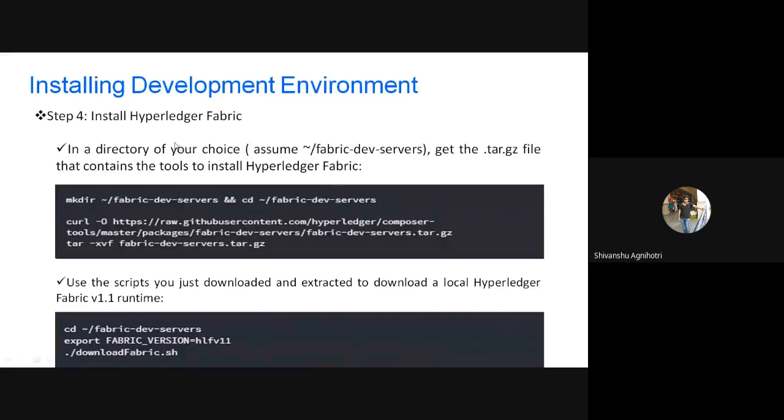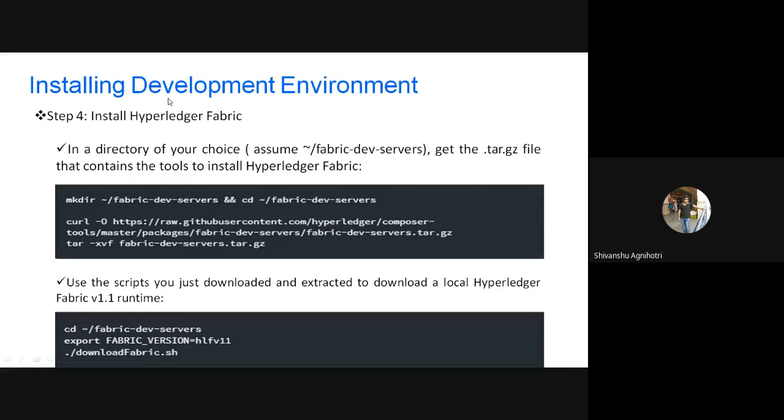This is the main part, because as I've already discussed, we are going to work on Hyperledger Fabric. We are creating a foundation using Fabric, and on top of that we are using Composer to develop our application. So we have to install Fabric as well.